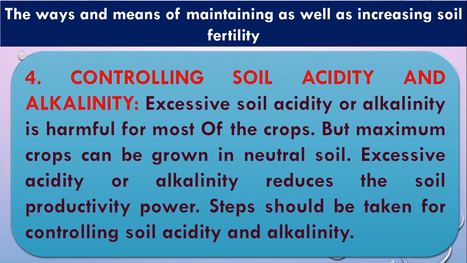We know that neutral soil is the best for cultivating all types of crop, but some crops produce and give expected production in soil acidity, and some crops in soil alkalinity. So when we get that type of soil, that means soil acidity and alkalinity, if we control that one, at that time soil fertility will be increased. So we have to remember the previous chapter lecture as well.